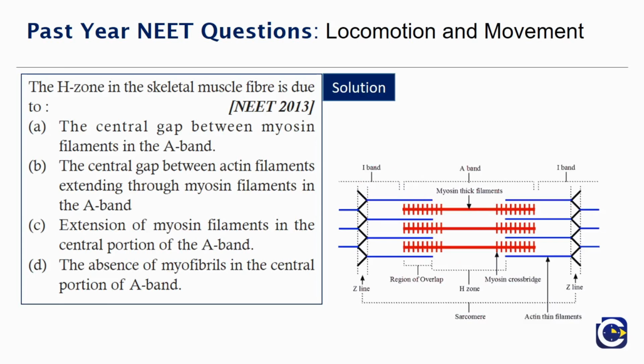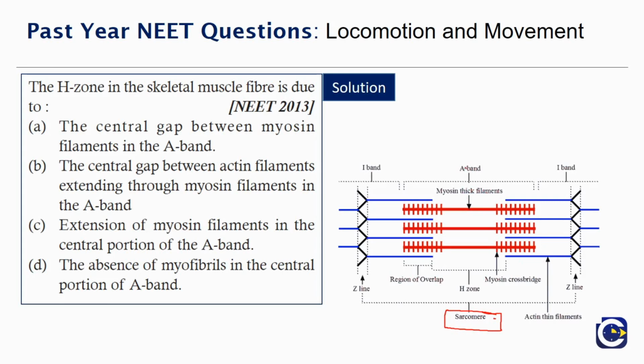So actually, a sarcomere is present here, that is between the two Z lines. Sarcomere is the unit that is present between the two Z lines, and here we have the myosin thick filament, and we have the actin thin filament here. And so we have been asked about the A band.